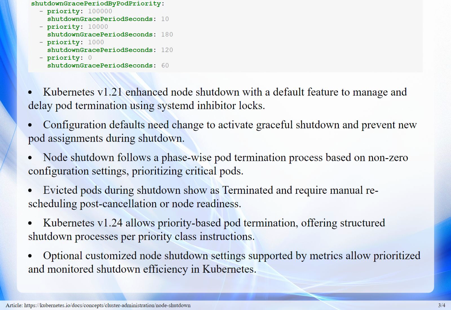Part 6. Monitoring and metrics. Promotes better control by allowing customized shutdown settings per the cluster's pod priority needs. Two metrics, graceful_shutdown_start_time_seconds and graceful_shutdown_end_time_seconds, record shutdown processes for monitoring. Feature starts as alpha in version 1.23 and becomes beta by version 1.31.